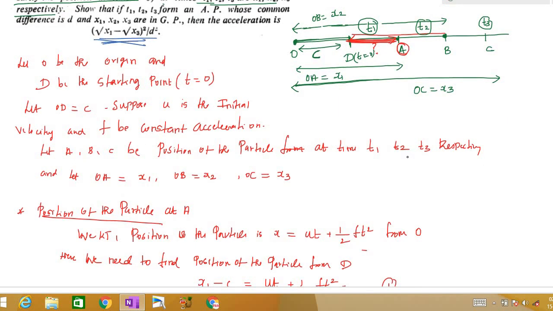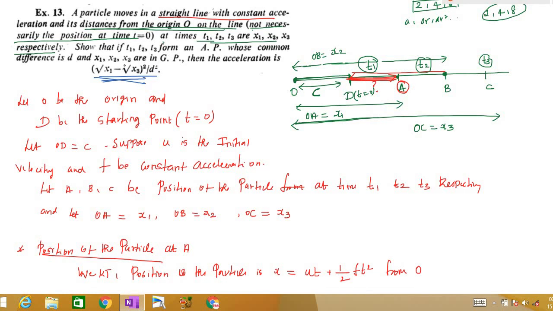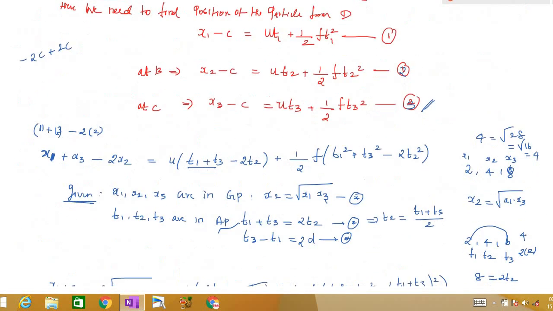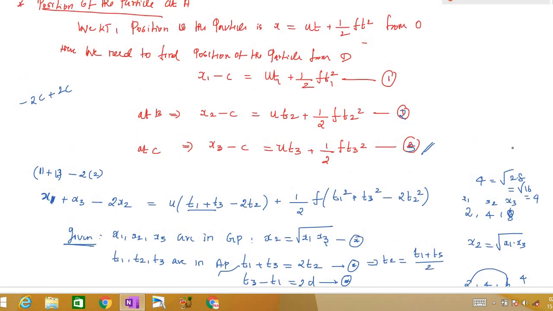Yes. Now I think you will be following from up to here. You may wonder why I am taking x1, why I am doing it like this. I am just eliminating the arbitrary constant. Since this equation does not contain x2, I need to eliminate x2 also, right? So I can write x2 as square root of x1 into x3. That's why I'm making the substitution in the second equation, right?